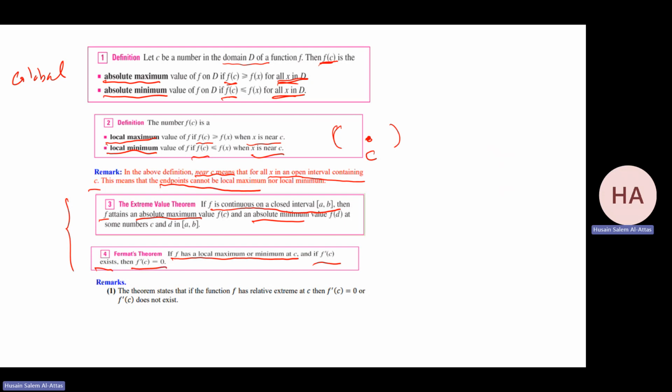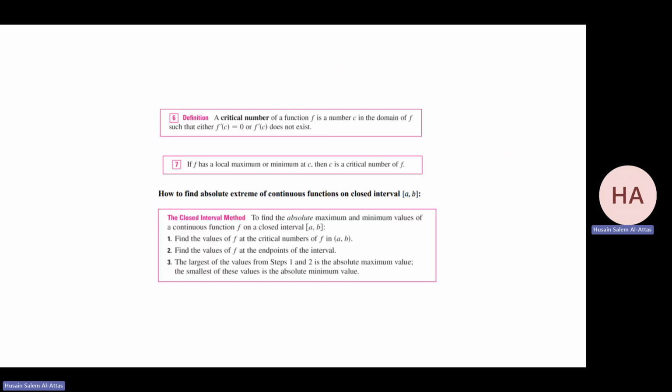That means if f has a local maximum or local minimum, or we say relative, sometimes they call it absolute or global, or local or relative. So if f has a relative extremum, relative maximum or relative minimum at c, then f prime at c equals 0, or f prime does not exist. This case, where f prime is equal to 0 or f prime does not exist, we give it a name: we call it a critical number.